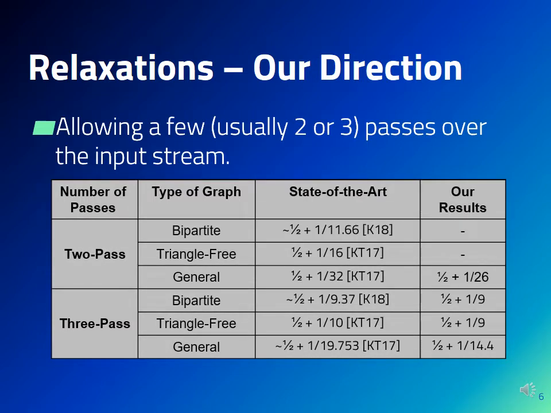Now, these are the improved results that we obtain. For example, for general graphs and 2 passes, we improve the approximation ratio from 1/2 plus 1 over 32 to 1/2 plus 1 over 26. In general, you can see that while we improve over the state of the art in many of the cases, the improvement is unfortunately quite small. Therefore, I would like to talk more about the conceptual contribution of our paper.